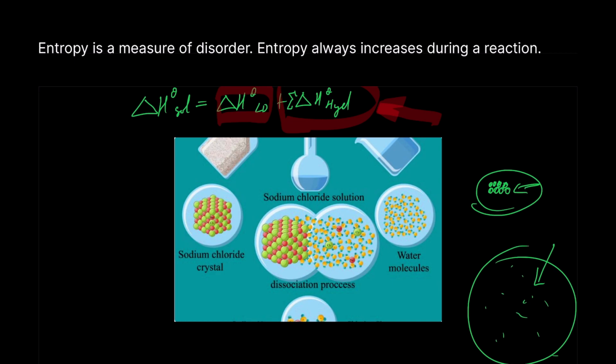But usually, having a high entropy means that the reaction will happen, but there's a threshold, and you'll see it in the next video when I explain the equation. If you look at the equation, if you don't reach a certain value, it means the reaction isn't feasible. But that's something I'll go through in another video. I just wanted you to understand what I meant by entropy, why it's so important, and why it makes the reaction more likely to happen.